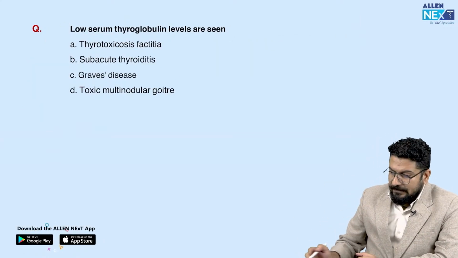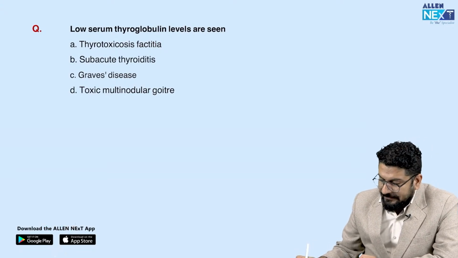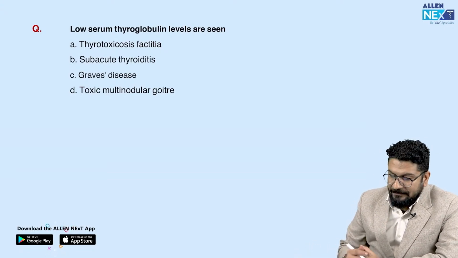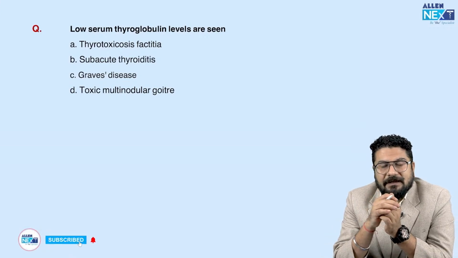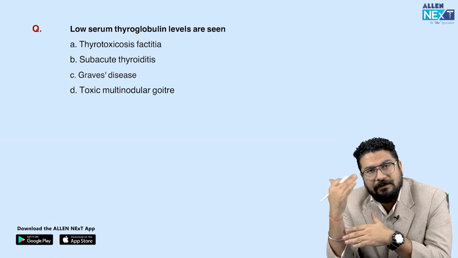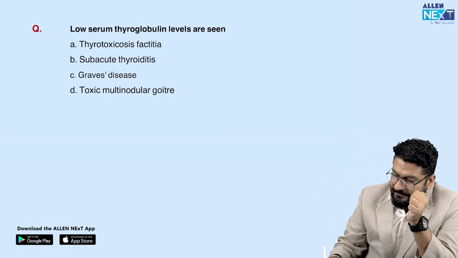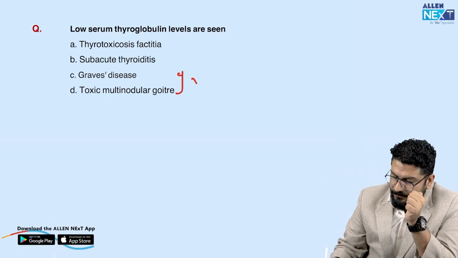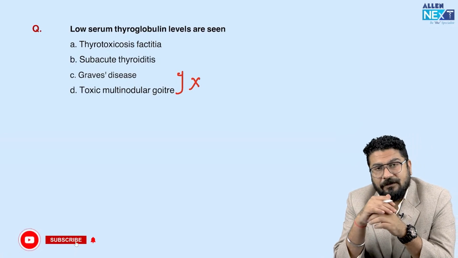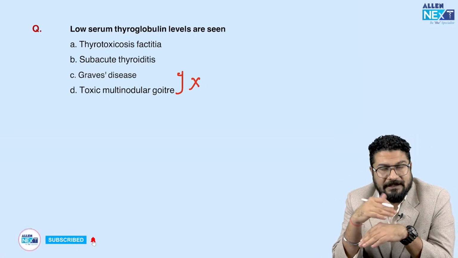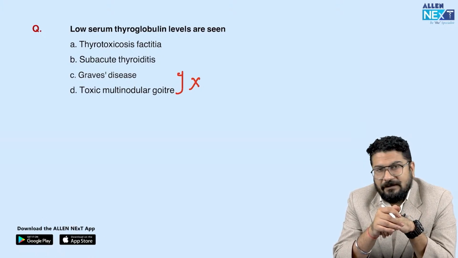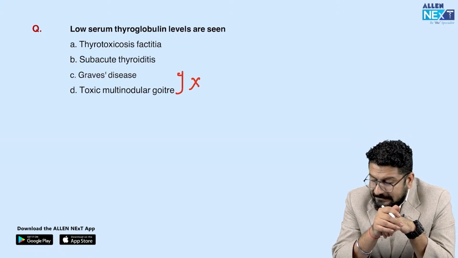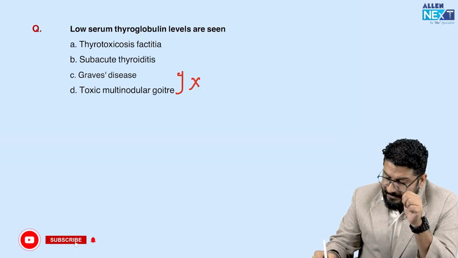Coming to next one, low serum thyroglobulin levels are seen in. Now try to understand this. Whenever there is a condition where you'll see a hyperthyroid state, then thyroglobulin level will also be high. So if you see Graves disease and toxic multinodular goiter, these are two conditions where thyroid hormone levels are high, so thyroglobulin level will be high. When I talk about subacute thyroiditis, that is an inflammation of the thyroid gland. Here also you can see thyroglobulin levels can be high.